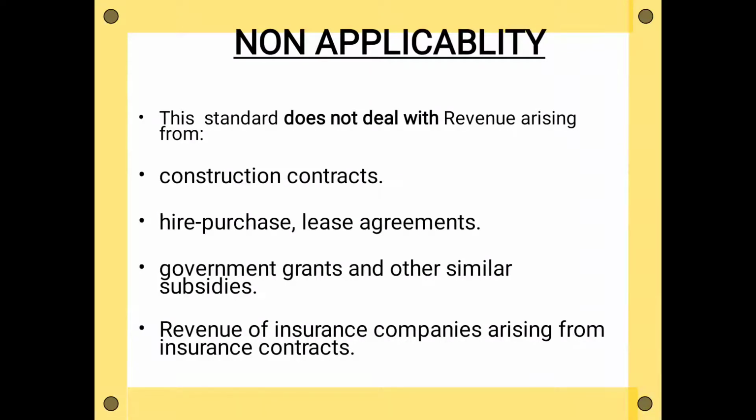Then revenue of insurance companies arising from insurance contracts. Insurance companies get their revenues from insurance contracts, but this also is not covered under AS 9. There are different rules for such type of revenues.